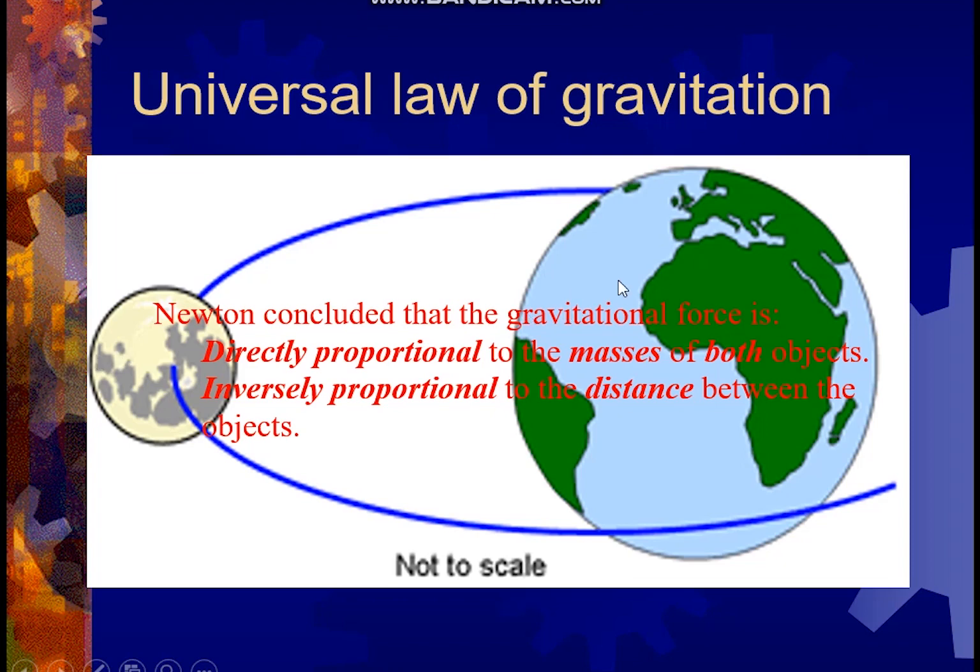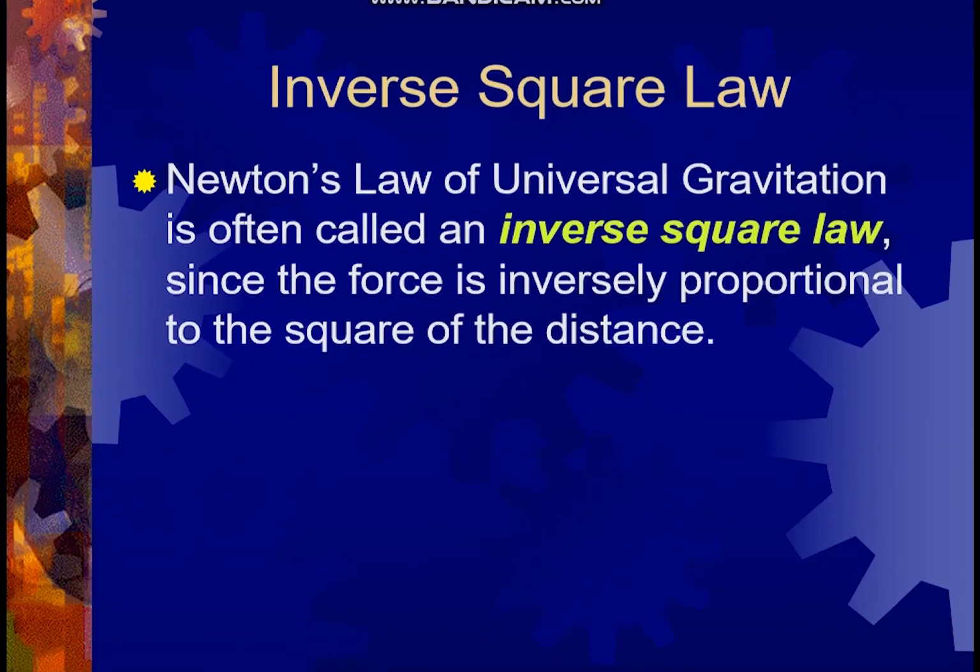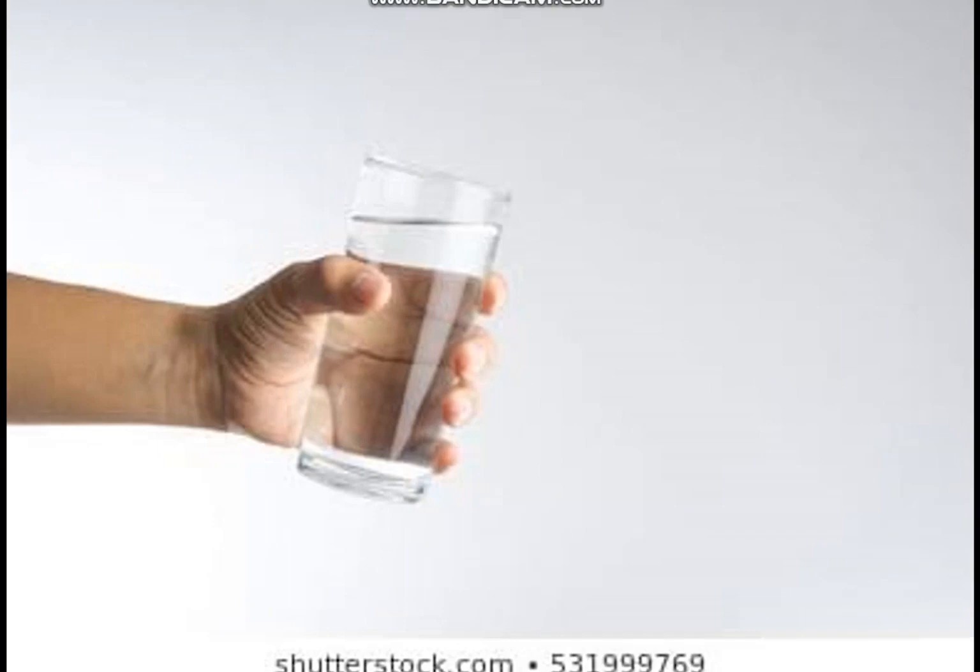When the moon tries to pull the earth towards itself, there is a little amount of movement in the water, and that movement is what we call a tide. So whenever there is a presence of a huge tide in the water, we can conclude that the moon is present quite near to us.